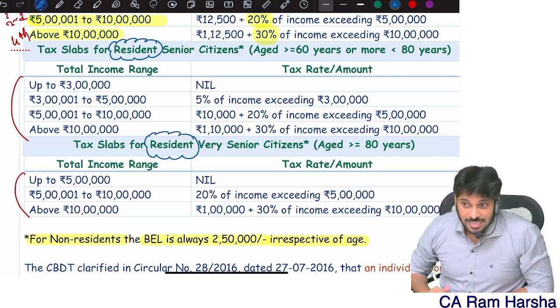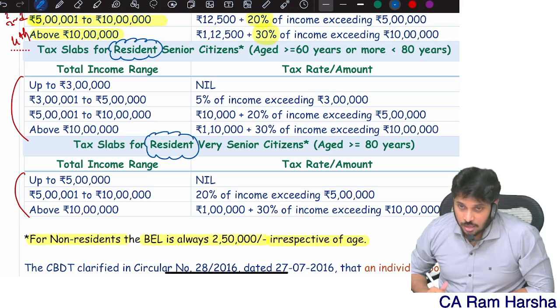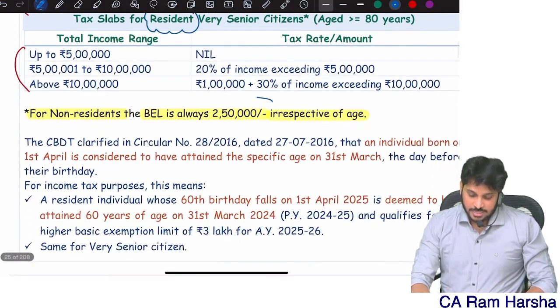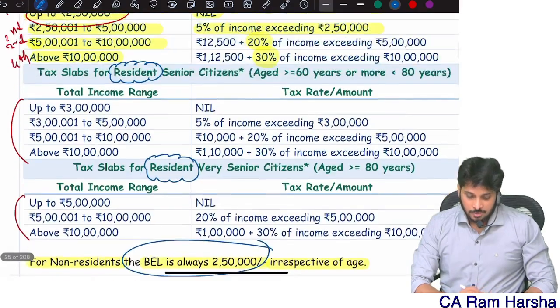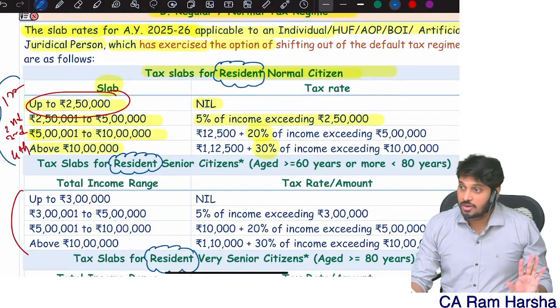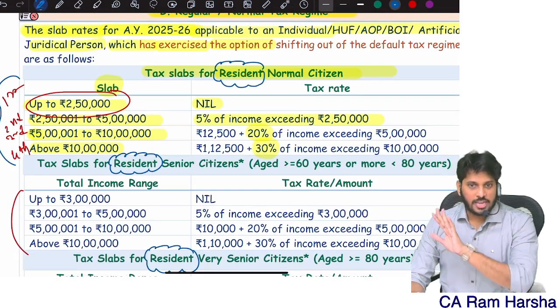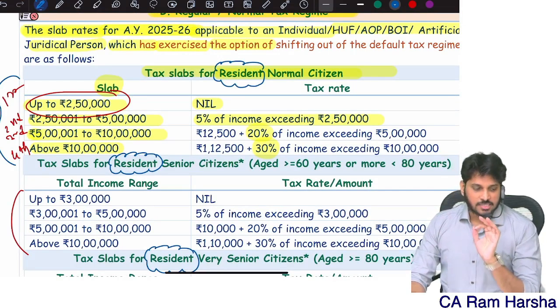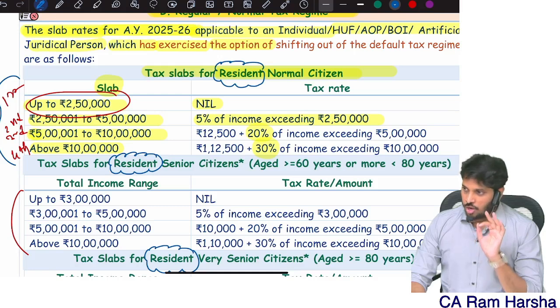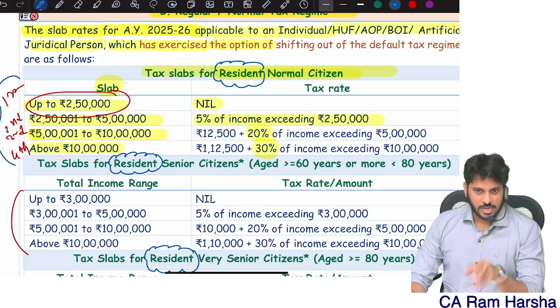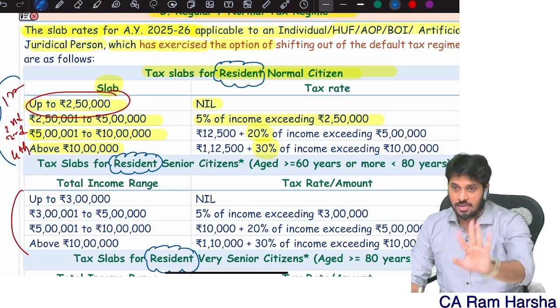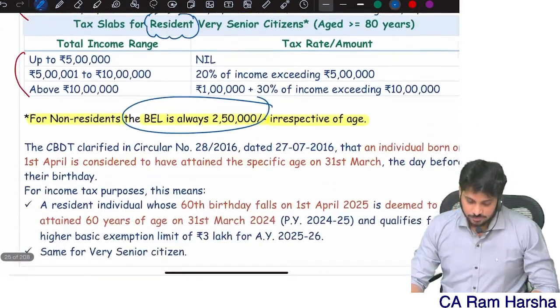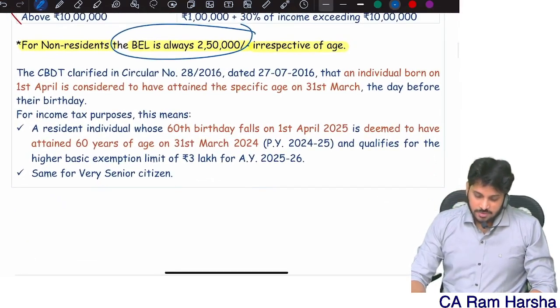Remember, only for residents we will look at the age. If it's a non-resident, the basic exemption limit is always 2.5 lakh. This tax rate is applicable for non-residents. For all individual non-residents, tax rate is up to 2.5 lakh, 0. 2.5 lakh to 5 lakh, 5%. 5 to 10, 20%. Above 10, 30%. This is the constant tax rate for all non-resident individuals who are earning income in India. Are you getting it?